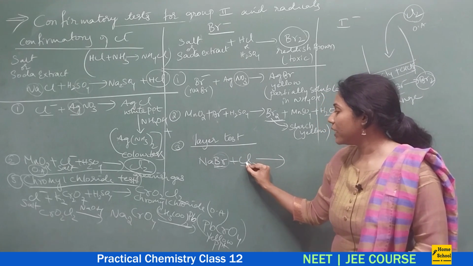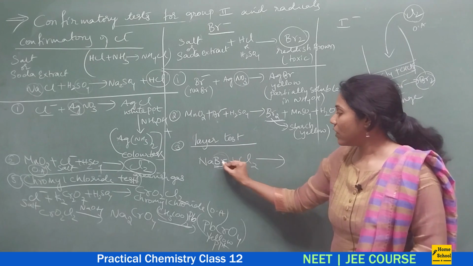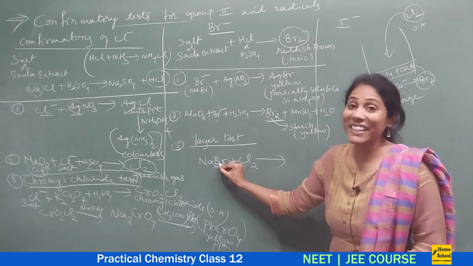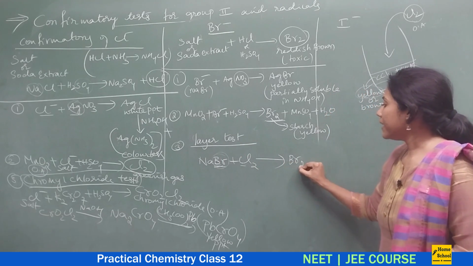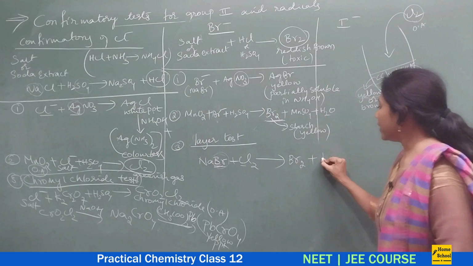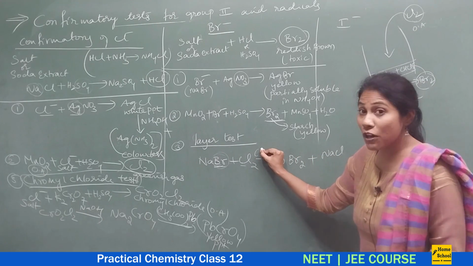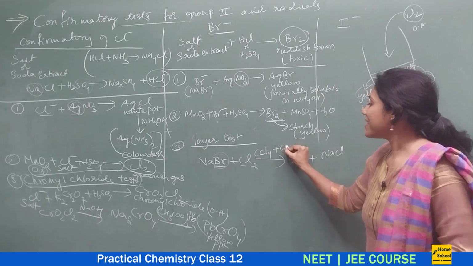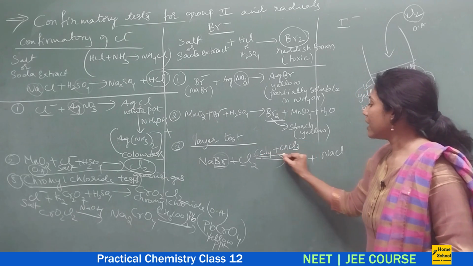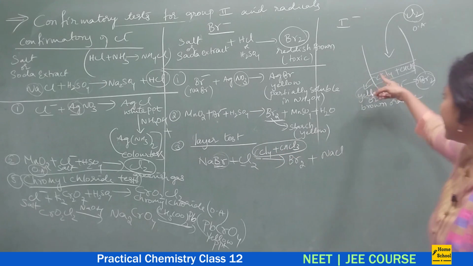So when you add smaller halogen molecules, they will act as oxidizing agents and oxidize bigger halide ions. So Br minus gets converted into Br2, and the byproduct you will get is NaCl. The entire reaction takes place in the presence of organic solvents CCl4 and CHCl3. Carbon tetrachloride and chloroform combination will act as the solvent layer.